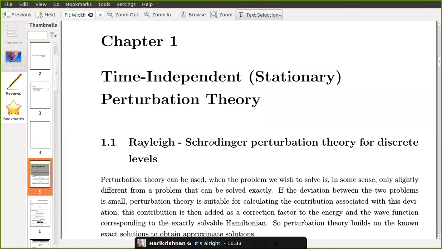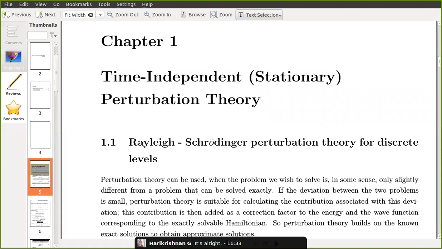Most of the problems are not exactly solvable, so we have to use some approximation method. In this semester, you are going to learn some of the approximation methods, and these approximation methods are also not general. That also depends upon the problems. Depending upon each problem, you have to select a suitable method.